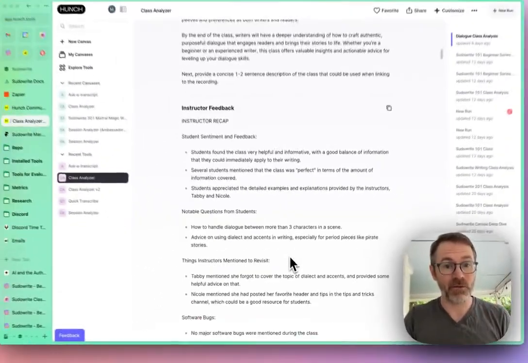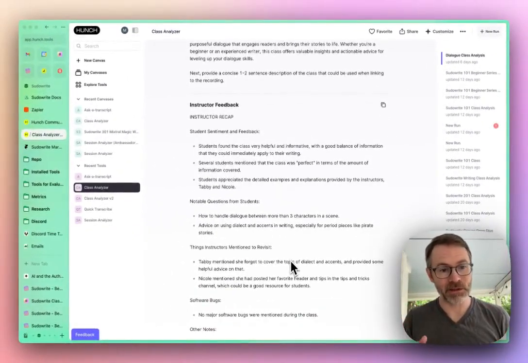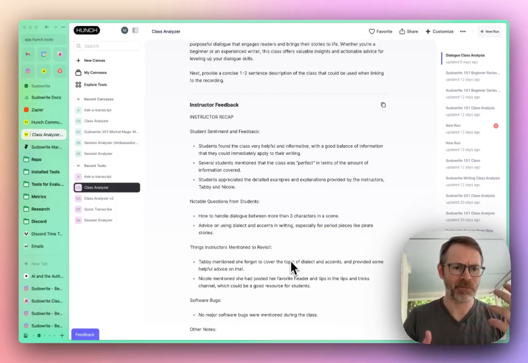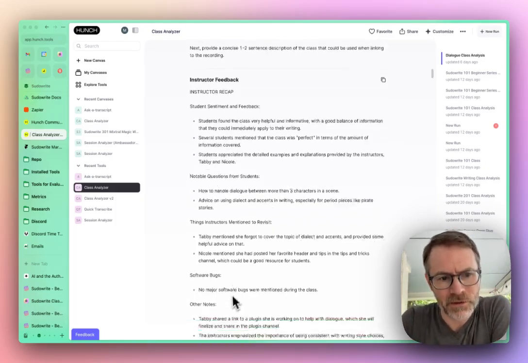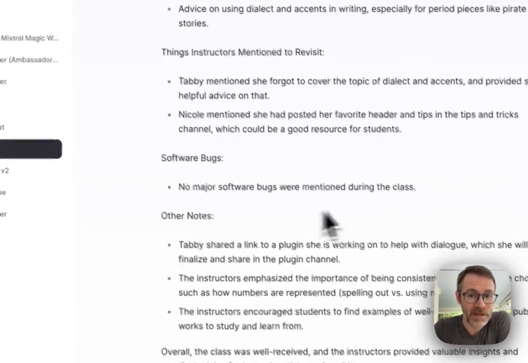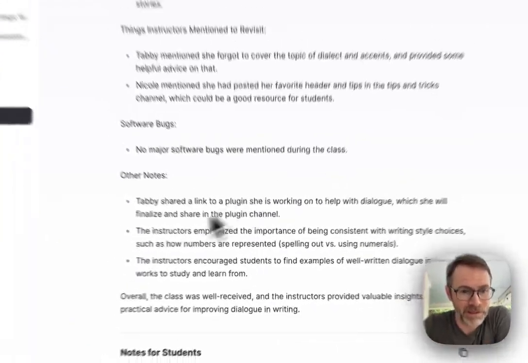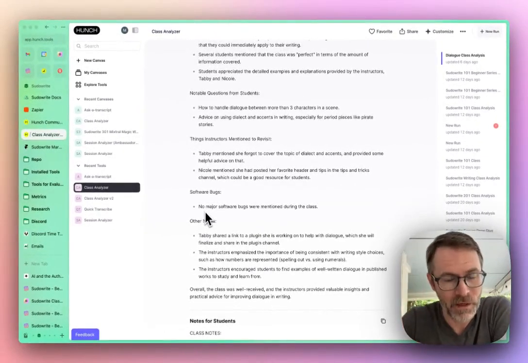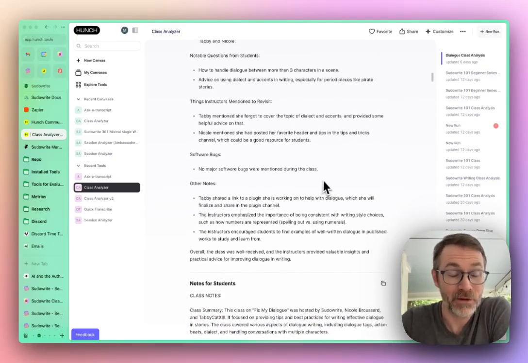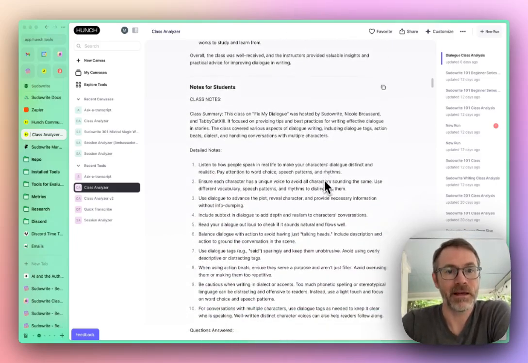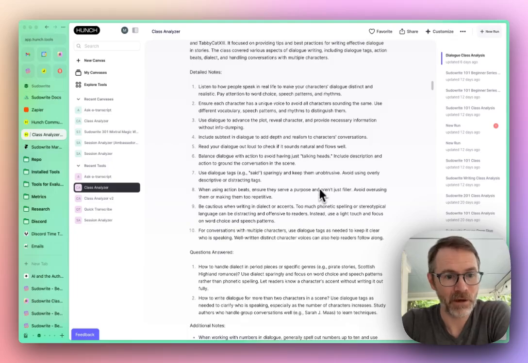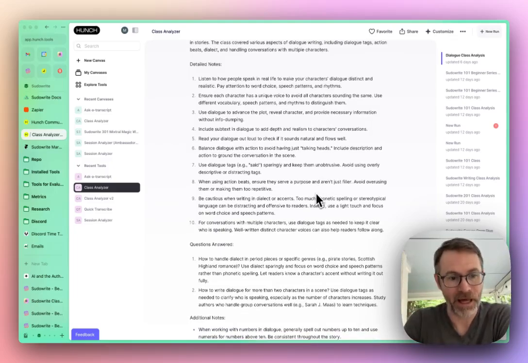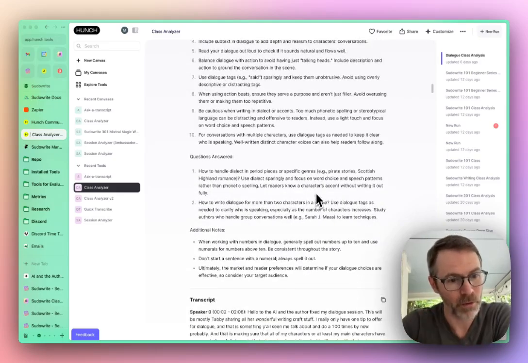We have instructor feedback. These are notes that the teachers get, where they can say, oh, this is something I should consider for future classes I run. It even highlights bugs the instructor might have encountered, because those are typically addressed on the stream, either in the chat or verbally. And those bugs then are brought to our attention so that we can improve the product. There's a notes for student section output, and this is something the teachers can then take back and share with the students. We haven't automated this getting sent out to folks yet, but that's probably the next step.